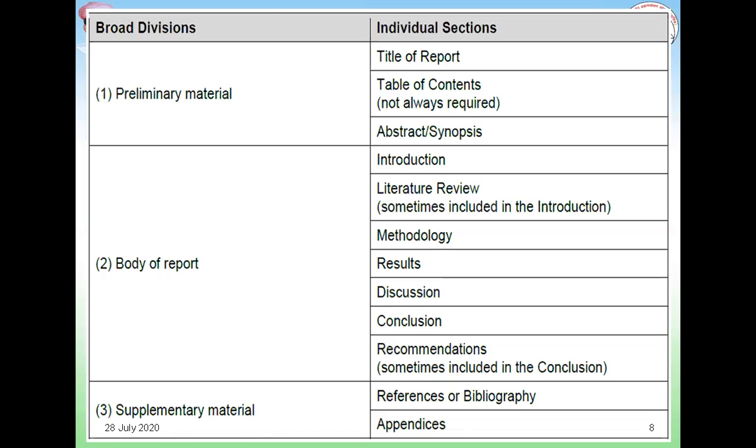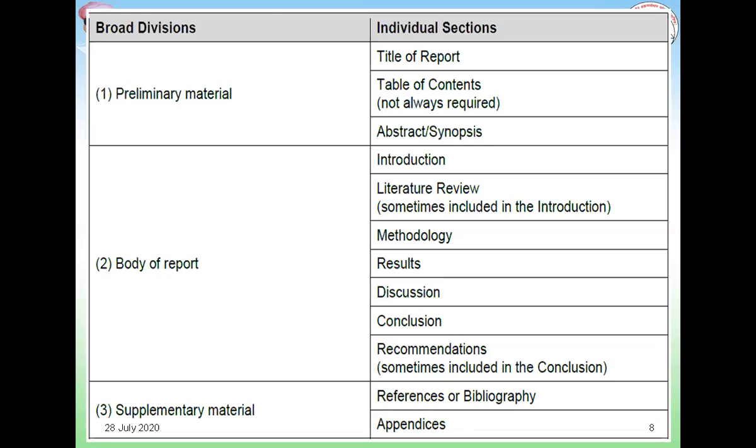Next comes your chapter 2. It is called chapter 2, literature review. No doubt some information in introduction is also from literature, but in literature review what exactly you are supposed to give is what kind of research work has been done in that area of research by previous researchers.